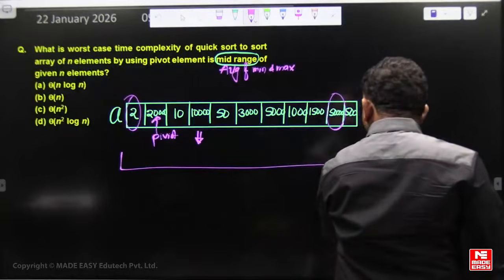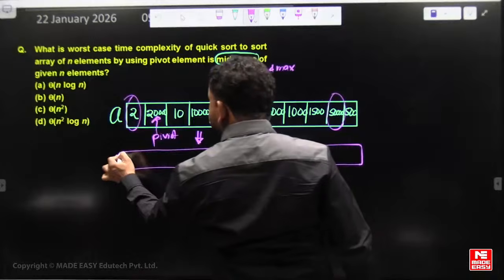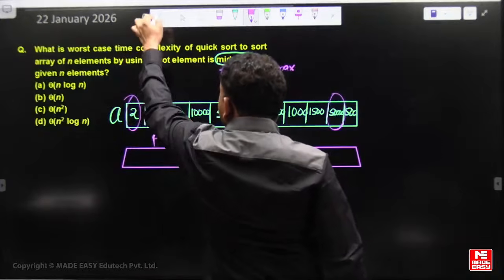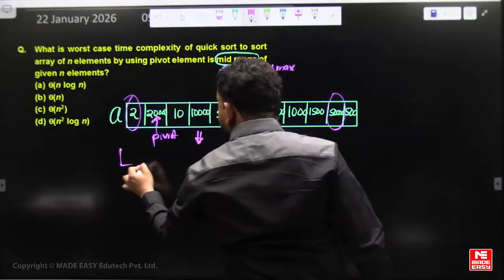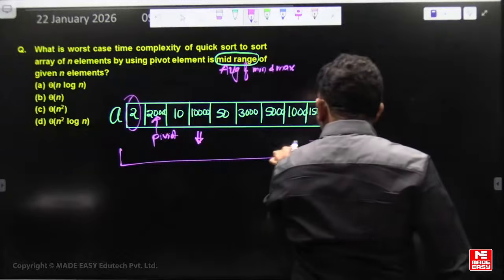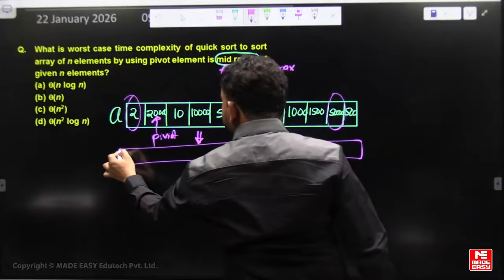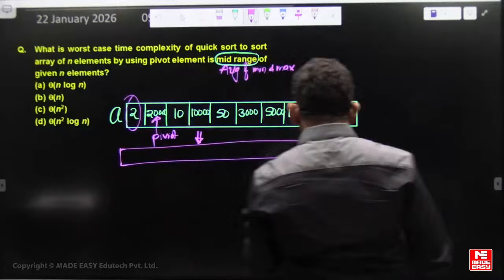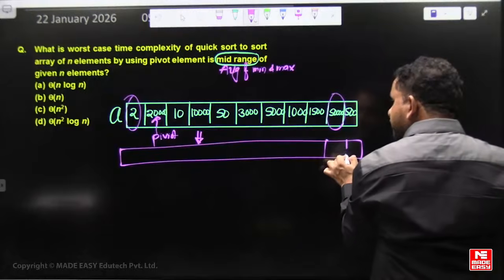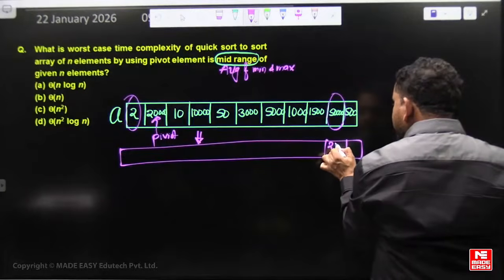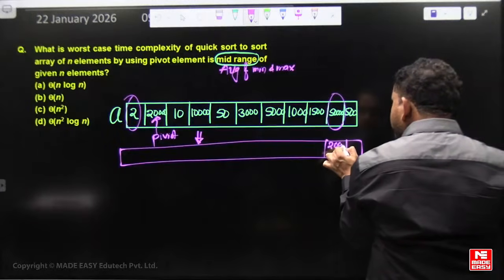only one key is greater than the pivot, that is 50,000. If only one key is greater than the pivot, the pivot is placed at position n minus 1.